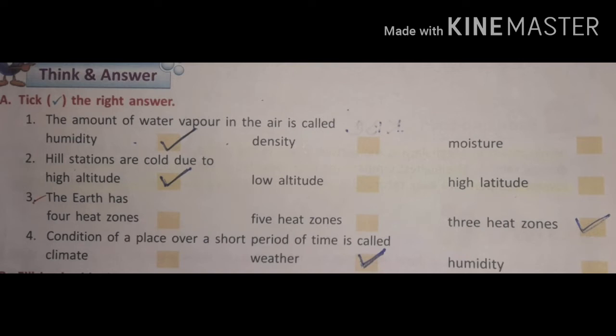Third one, the earth has 4 heat zones, 5 heat zones and 3 heat zones. So we just now studied the earth has only 3 heat zones. So the last option is correct, 3 heat zones. Now fourth one, condition of a place over a short period of time is called climate, weather, humidity. So the correct option is weather.